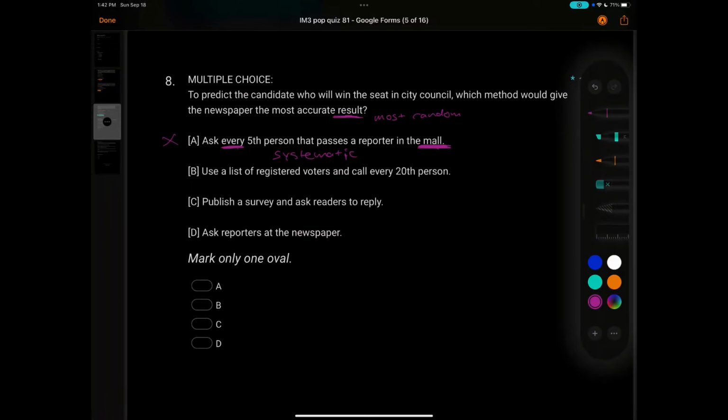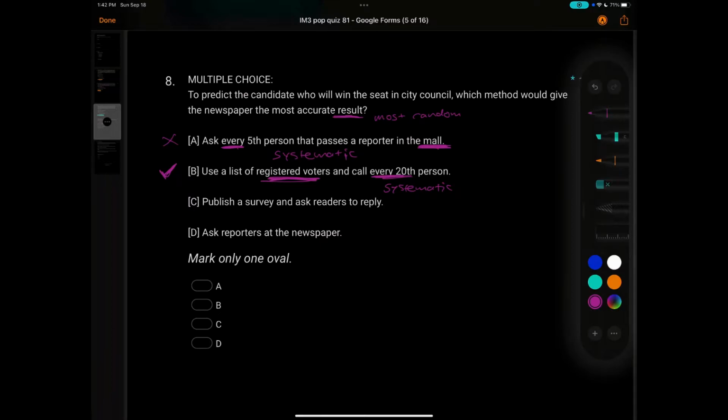B, use a list of registered voters and call every 20th person. I like this one because although it's still systematic with every 20th, I like that at least it's registered voters. So these are the people who are already going to vote. C, publish a survey and ask readers to reply.